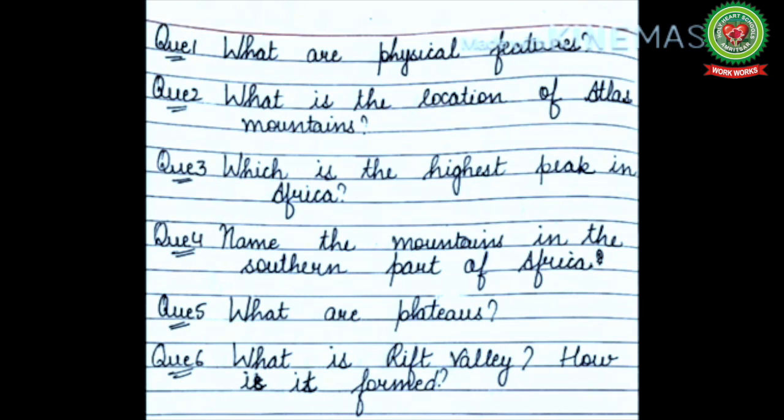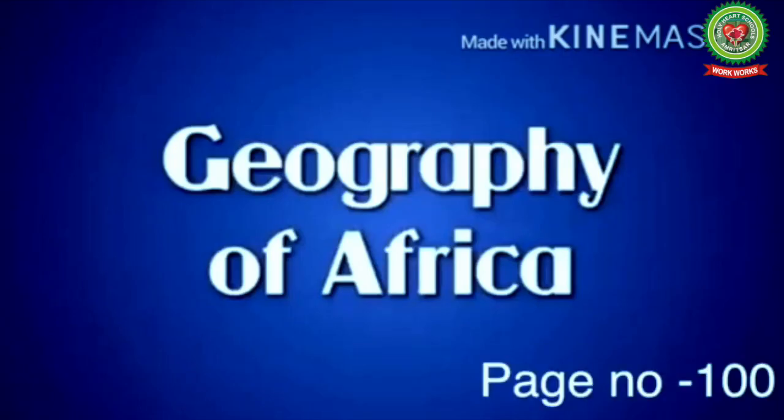Before starting with today's topic, let us recall the cross questions of the previous day topic. Number 1, what are physical features? Number 2, what is the location of Atlas Mountain? Number 3, which is the highest peak in Africa? Number 4, name the mountains in the southern part of Africa. Number 5, what are plateaus? Number 6, what is Rift Valley? How is it formed?